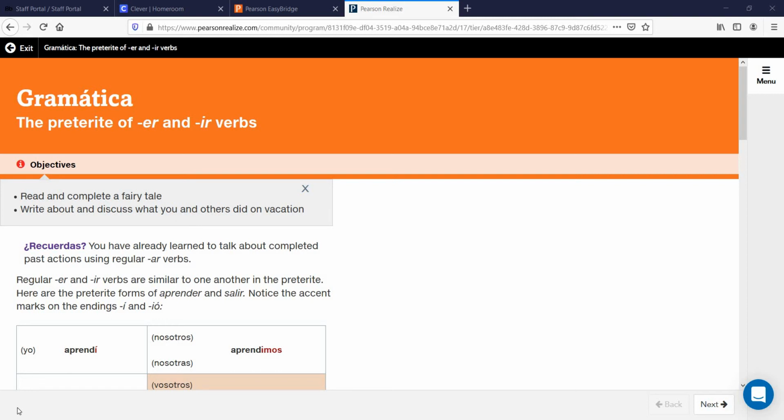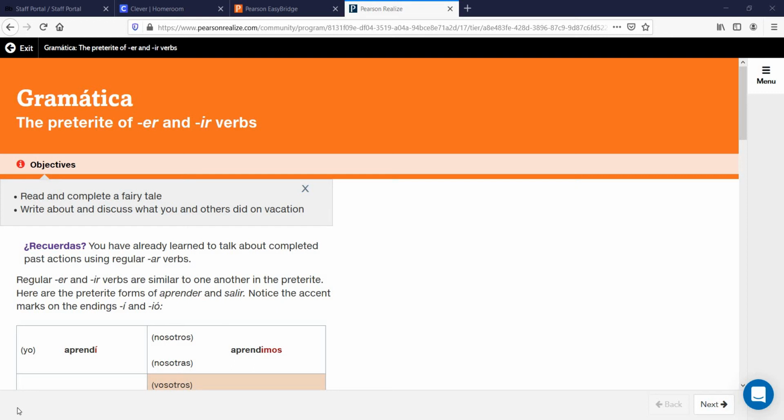So what are some of these verbs? Comer, to eat, beber, to drink, aprender, to learn. Those are all ER verbs. IR verbs, maybe vivir, to live, compartir, to share, and other verbs like those.